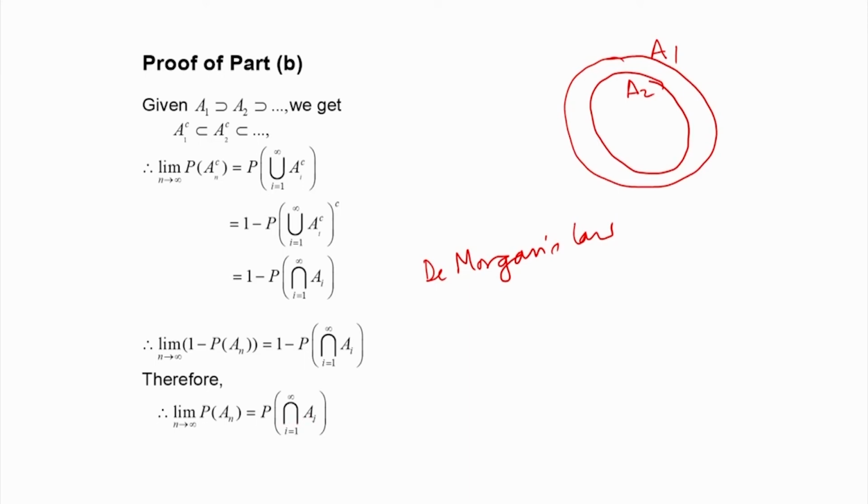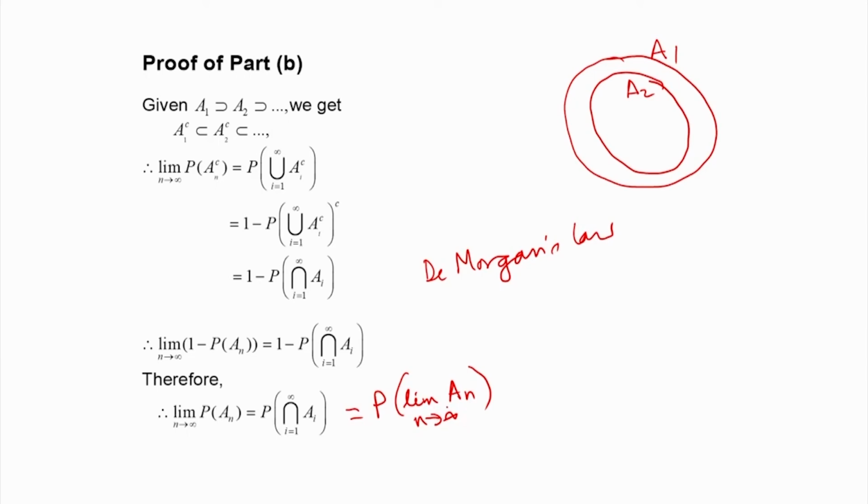Now, this is a decreasing sequence. Therefore, this is the same as the probability of the limit of A_n as n tends to infinity. Because the intersection of A_i is a decreasing sequence, if there are n events, their intersection will be A_n itself, and as n tends to infinity, we get the infinite sequence of events.